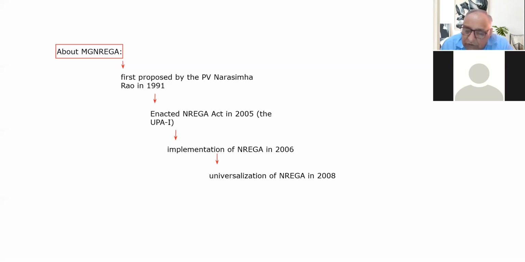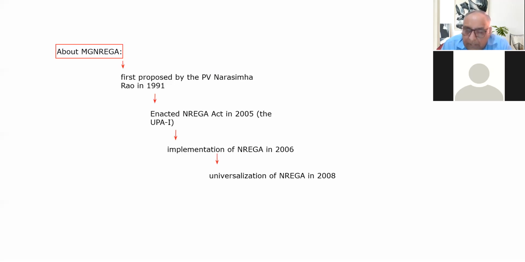But it was not in a position to form the government because it was lacking numbers. So an alliance of some parties was formed, and that alliance was given the name UPA, the United Progressive Alliance.